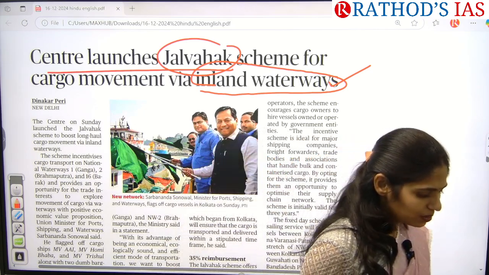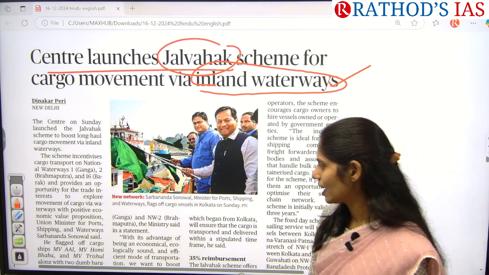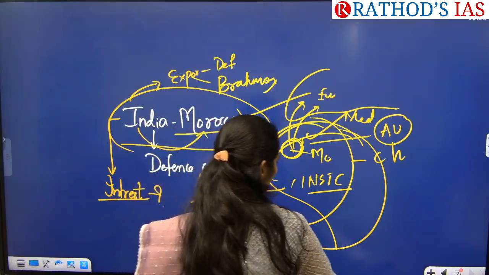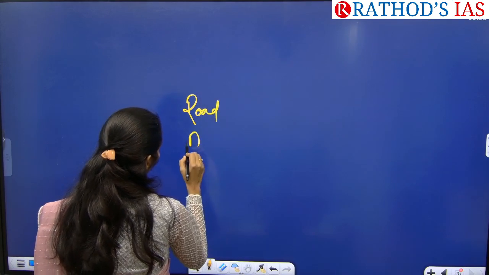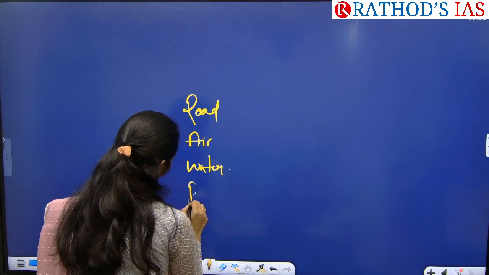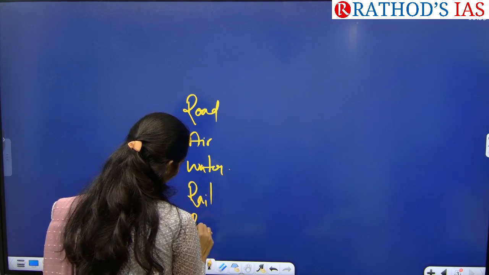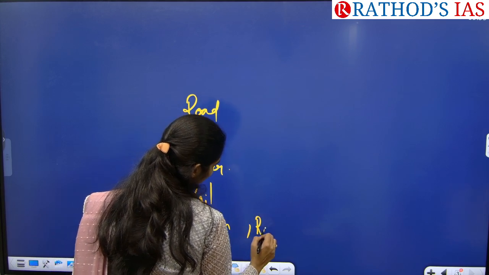Okay, tell me about the means of transport in our country. Means of transport: we have roadways, airways, waterways, railways, pipelines, and now a new type, ropeways.